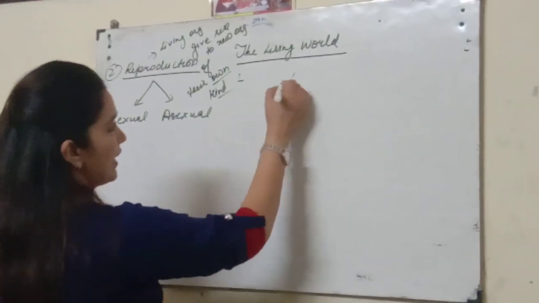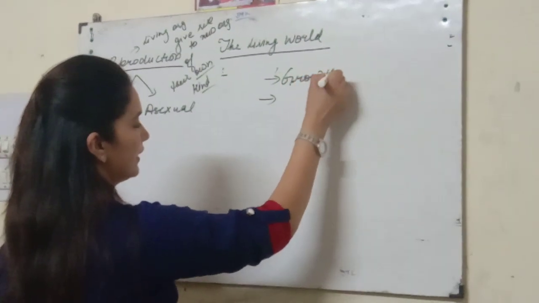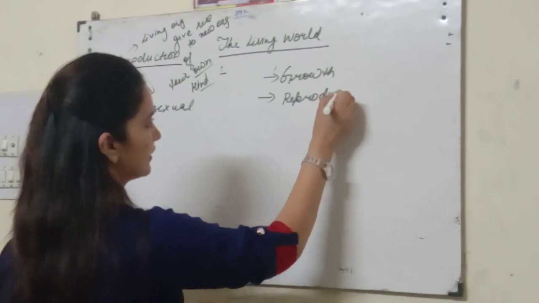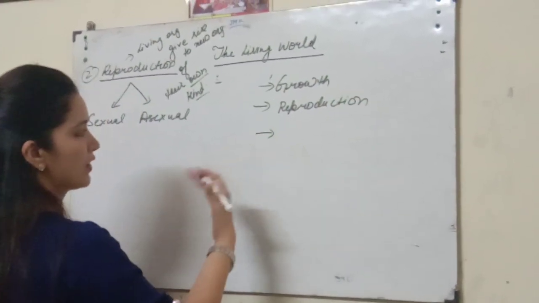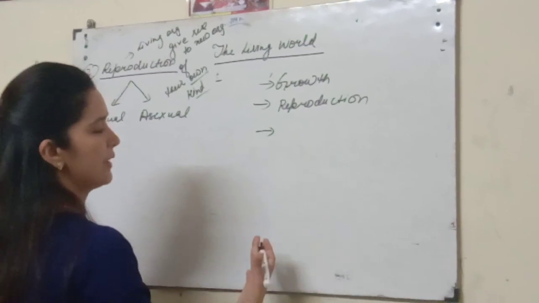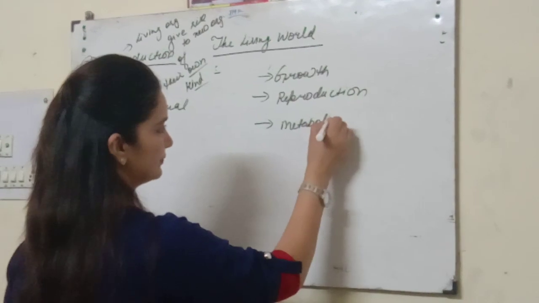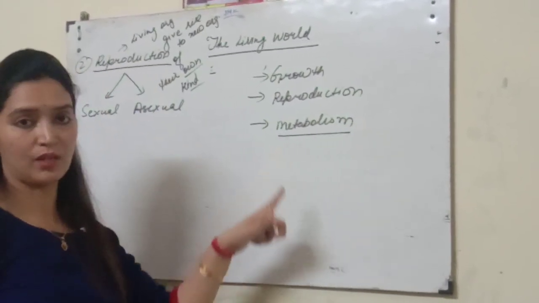Now, one factor we have discussed, growth, then reproduction, then one important factor that is important for calling them living organisms is metabolism. Alright. What is metabolism?